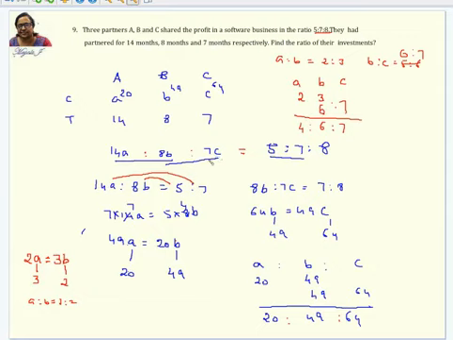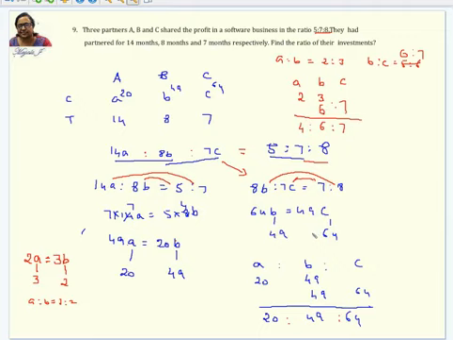Now come back to the next. Next we'll take these two, B is to C. The ratio of their profit is 8B and 7C, and accordingly when you take these two, this is 7:8. So this is what I have done here. You can see that 8B is to 7C is nothing but 7:8. From that again, product of mean equal to product of extreme. This is going to be there everywhere. You're going to do this, right? So when you do this, it's going to be 64B equal to 49C. And accordingly, we can say if B is 49, this 49 here, then C is going to be 64.